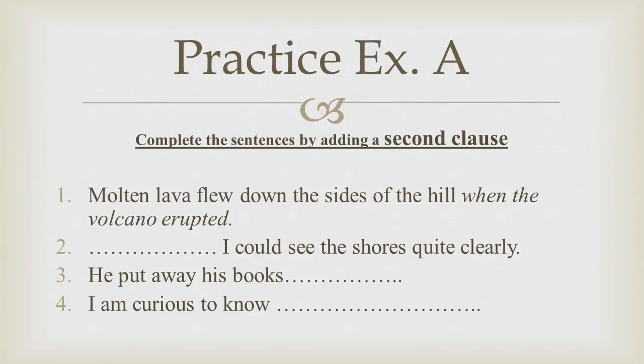Dash, I could see the shores quite clearly. He put away his books. I'm curious to know. Like I have solved sentence number 1, you have to solve sentence number 2, 3 and 4. Give a clause to sentence number 2. When you could be able to see the shores quite clearly. You must have some idea. Practice these exercises. You are given the answers at the end.